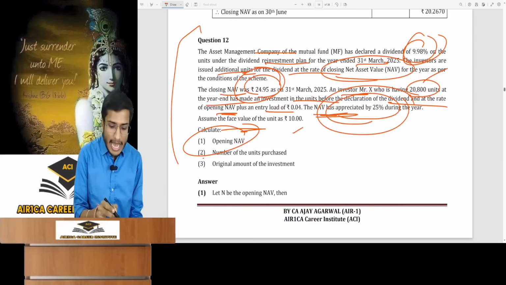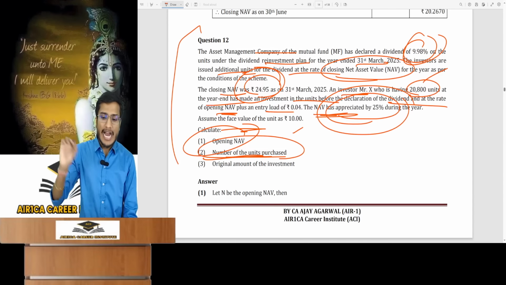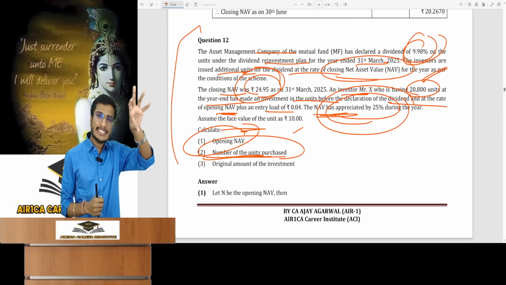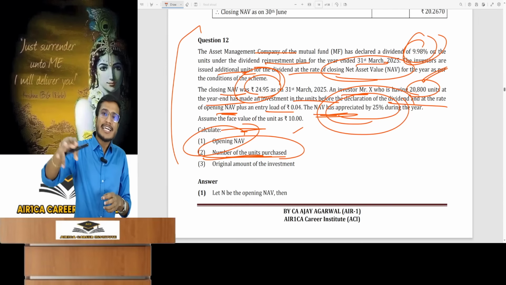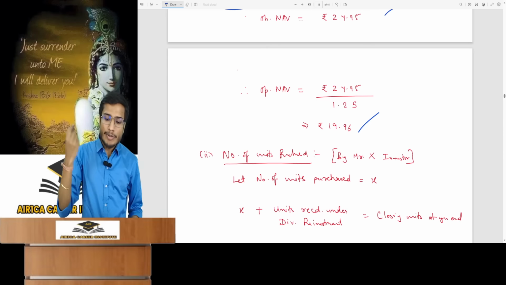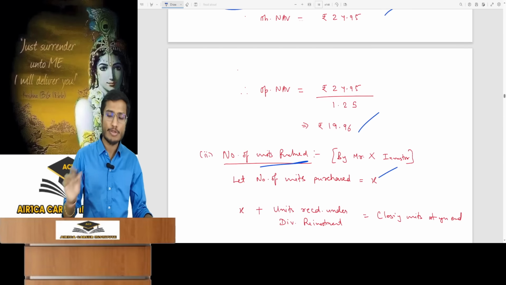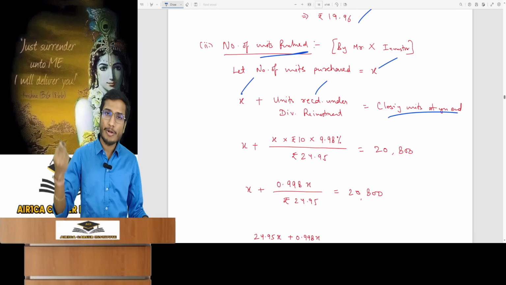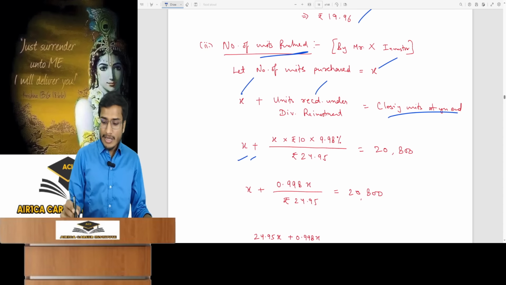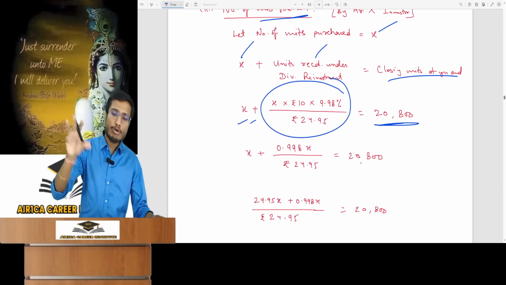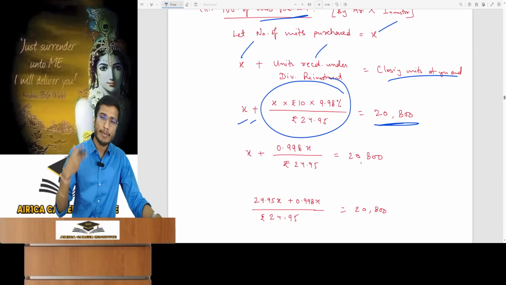Now second part. How many units did you purchase? Today, the closing units are 20,800. So how did the closing units come about? The opening units which I initially purchased plus the additional units I received through dividend reinvestment equals 20,800. So I will assume the opening units I purchased as X. Then you make the equation. I had X units. The additional units received in dividend reinvestment will equal the closing units. So X plus dividend reinvestment units should equal what? 20,800. These types of questions can only be solved by creating an equation.